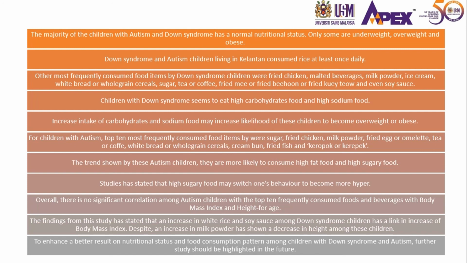Studies have stated that high-sugar food may change one's behavior and make one more hyper. Overall, there is no significant correlation among these autism children with the top 10 frequently consumed foods. The findings from the studies state that an increase in white rice and soy sauce among Down syndrome children is linked to an increase in body mass index, while an increase in milk powder has shown a decrease in height among these children. In conclusion, to achieve better results on nutritional status and food consumption patterns among children with Down syndrome and autism, further studies should be carried out in the future.